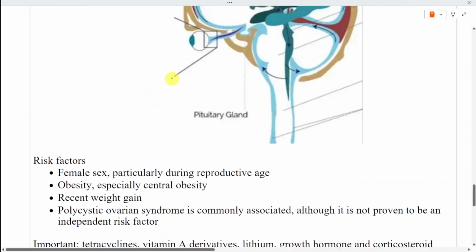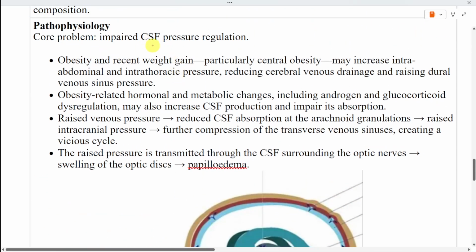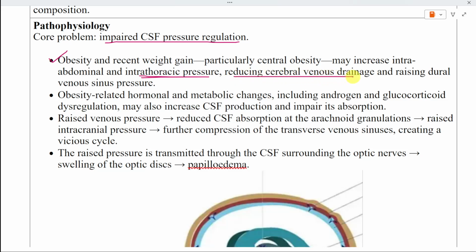First, consider pressure regulation. The core problem is impaired regulation of cerebrospinal fluid pressure. Obesity and recent weight gain, particularly central obesity, may increase intra-abdominal and intrathoracic pressure. This reduces cerebral venous drainage and raises pressure within the dural venous sinuses. Raised venous sinus pressure then reduces cerebrospinal fluid absorption at the arachnoid granulations. Reduced cerebrospinal fluid absorption leads to raised intracranial pressure. The raised pressure can further compress the transverse venous sinuses, increasing venous resistance and creating a vicious cycle.